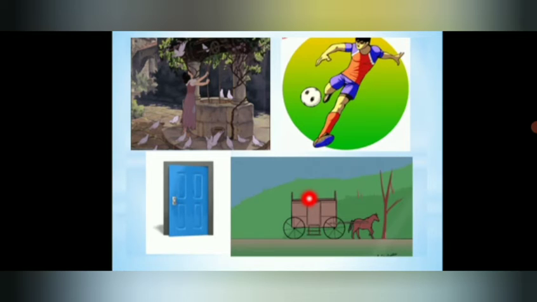Yes, it is either a pull or a push that is involved, right? In all these examples, some kind of push or pull is involved. Fine. So here this girl is pulling the water and this boy is pushing the ball, right? And to open the door we have to pull it, and for closing the door we have to push the door, right? And here the horse is pulling the cart. So in all these examples, either a pull or a push is involved.